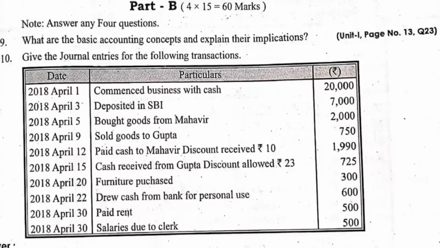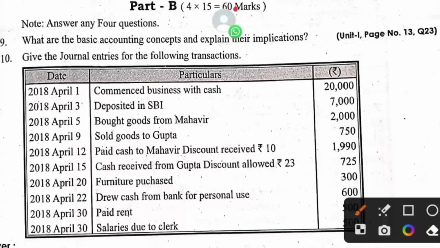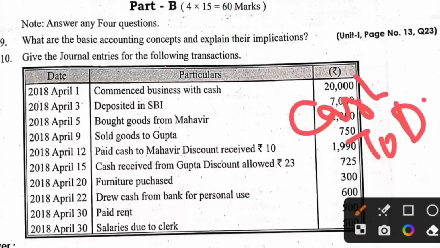Then what do we need to do? Drawn cash means cash is coming in or going out? Cash is coming in, right? So cash account debtor to drawings account. Okay, this is the transaction.